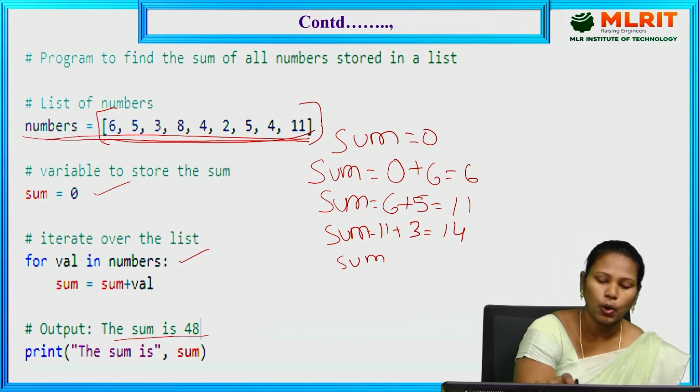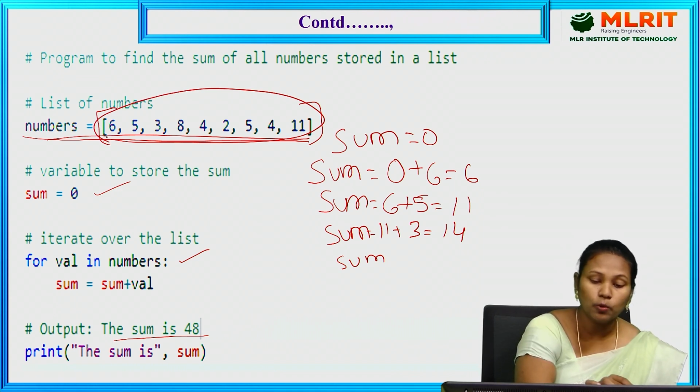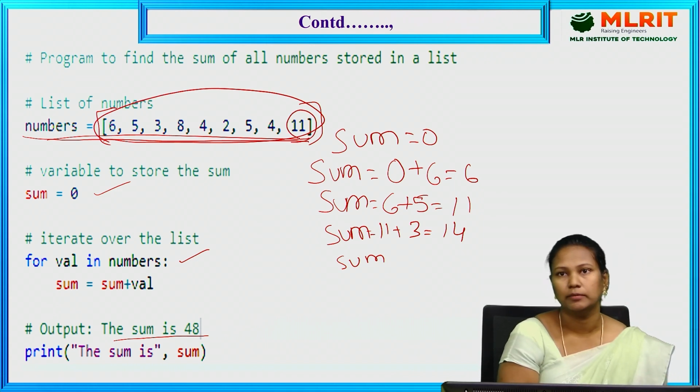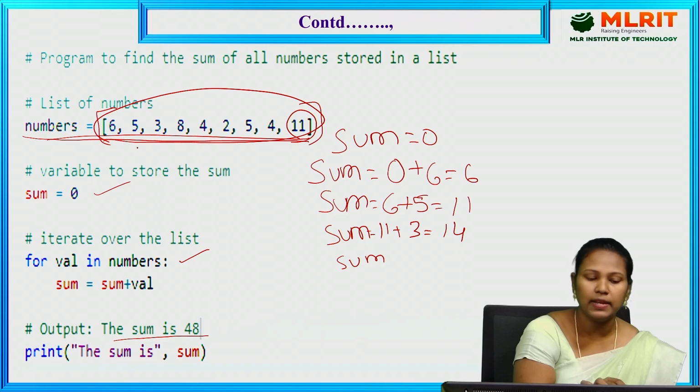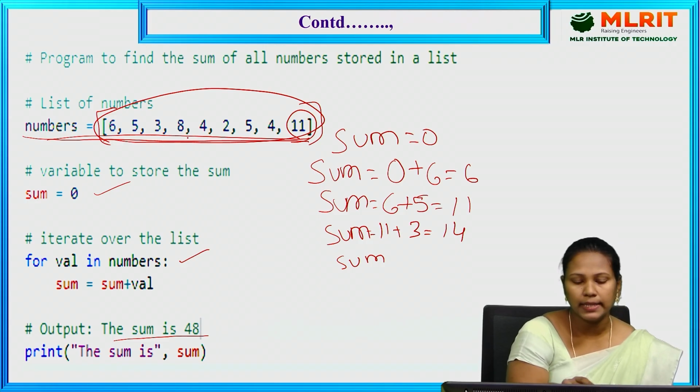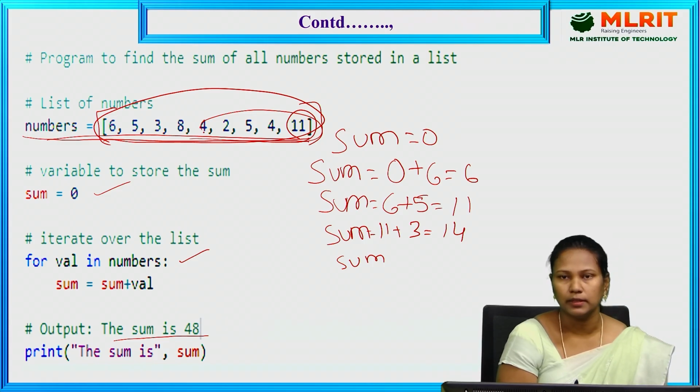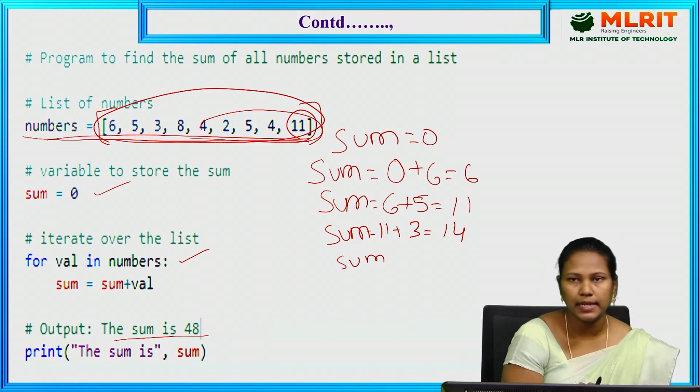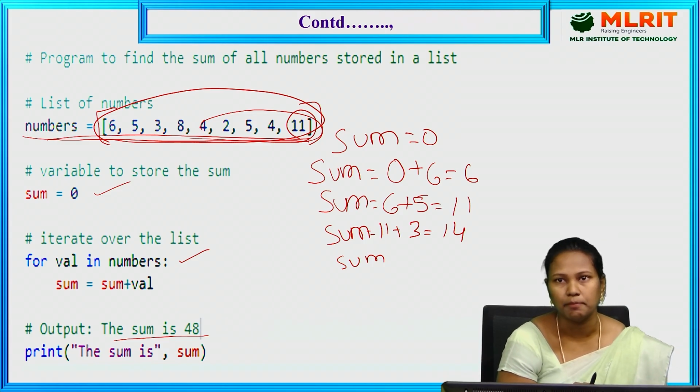After adding all the numbers, it goes up to the last element. So 6 plus 5, 11, 11 plus 3, 14, 14 plus 8, 22. So like that it is adding all the values here. So in this way it is iterating each and every value in the item or the list.